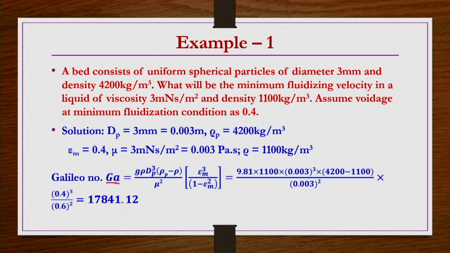Galileo number here G is g rho dp cube delta rho by mu square multiplied by epsilon cube by 1 minus epsilon square. If you substitute all these terms here, this is g, this is rho, this is dp cube, and then this is rho p minus rho, this is mu square, and then this is epsilon m cube, and then this is 1 minus epsilon m whole square. So then if you substitute all these values and then simplify, the Galileo number, you will be getting as 17841.12.